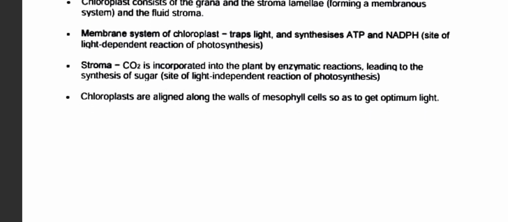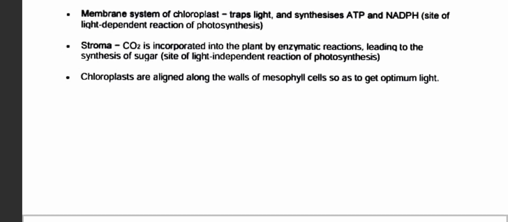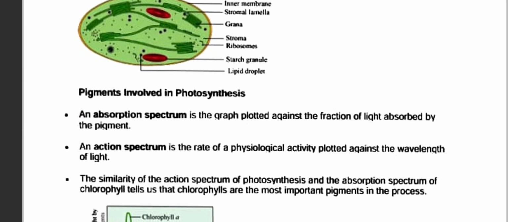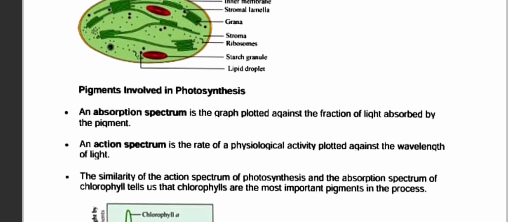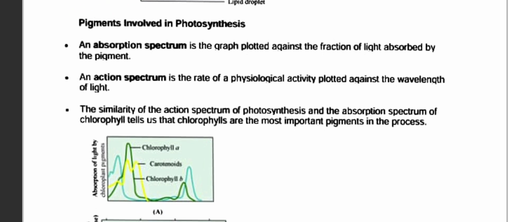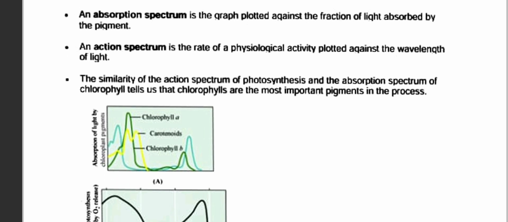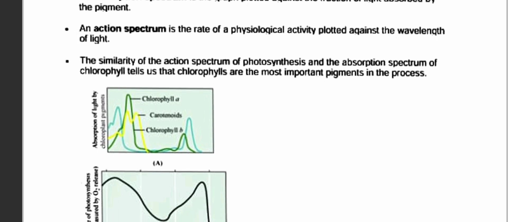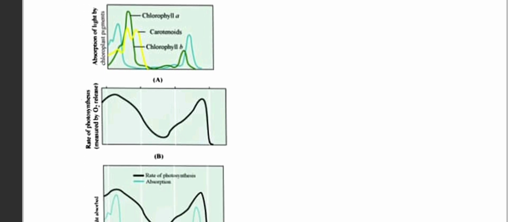Okay, so chloroplasts are aligned along the walls of mesophyll cells so as to get optimum light. You can see the diagram, pigmentation involved. An absorption spectrum is the graph plotted against the fraction of light absorbed by the pigment. An action spectrum is the rate of physiological activity plotted against the wavelength of light. The similarity of the action spectrum of photosynthesis and the absorption spectrum of chloroplast tells us that chlorophylls are the most important pigments in the process.